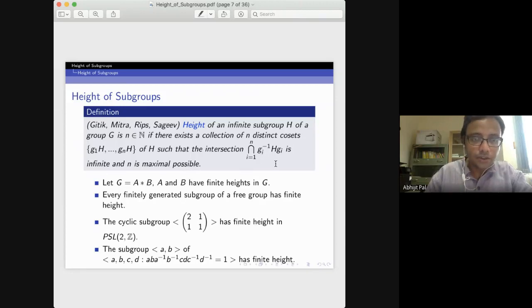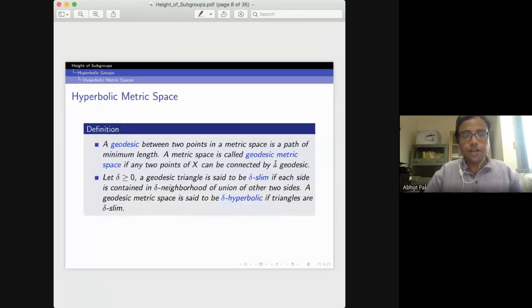Okay, so let me first define what we mean by a hyperbolic metric space. Before that, what do we mean by a geodesic metric space? First of all, what is a geodesic? A geodesic between two points in a metric space is a path of minimum length. A metric space is called a geodesic metric space if any two points of this space can be connected by a geodesic.